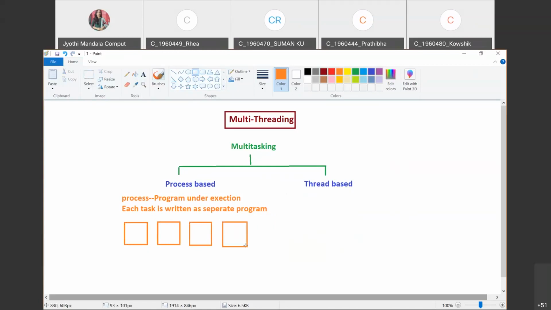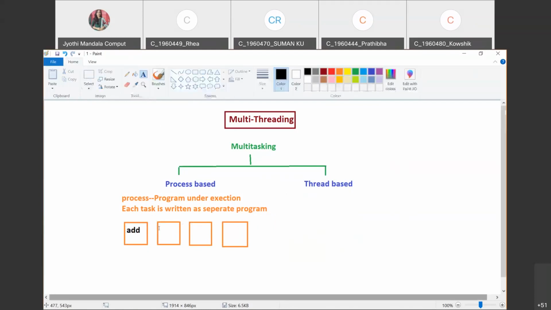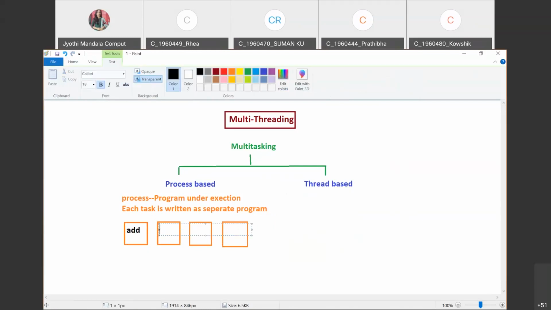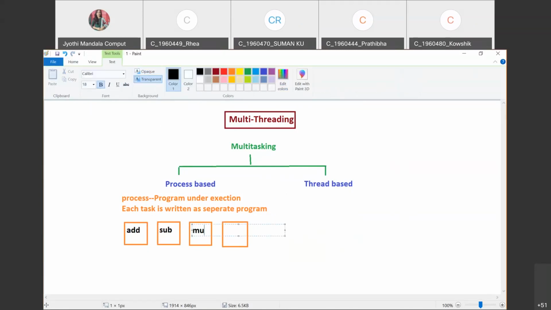So we have four tasks. Each task will be considered as a separate program. So this one is your add program, this one is your subtraction program, this one is your multiplication program, and this is your division program.